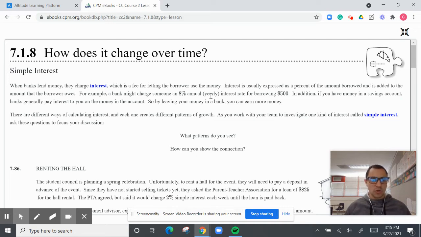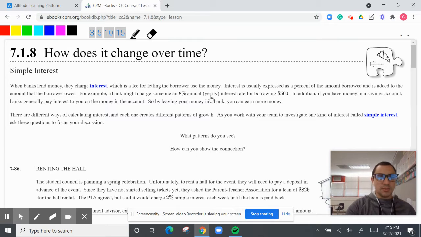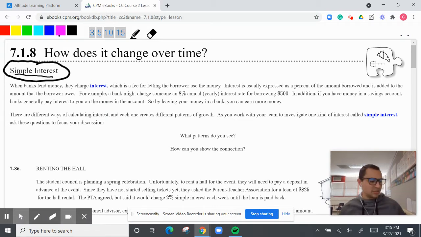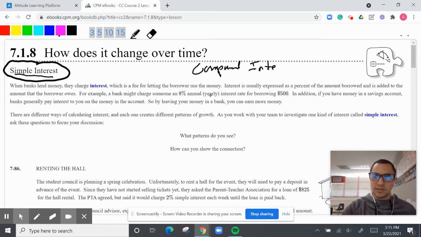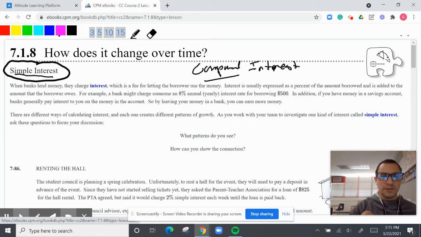7.18, how does it change over time? And so I like to do simple interest. By the way, simple interest is nice because you can actually gain some extra money if you are on the receiving end of simple interest. But actually, fun fact and a little note, the best interest is compound interest. So if you want to know what compound interest is, why don't you Google it and see how you can actually get some interest this way. But besides that, I'm going to go back to math 7.18. Going to make this real quick.